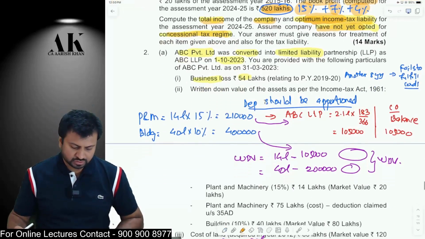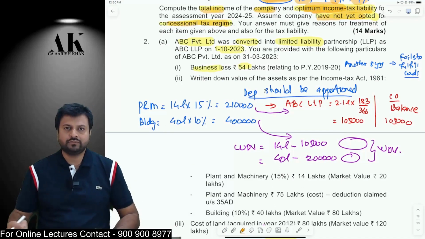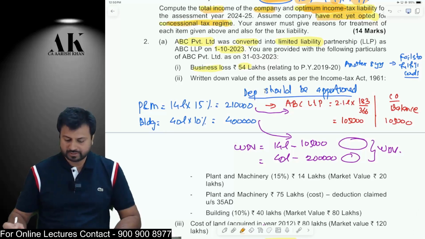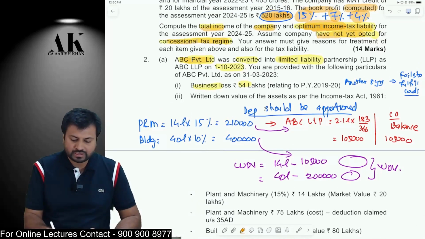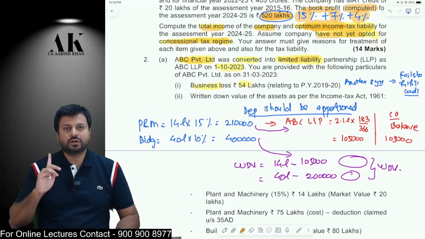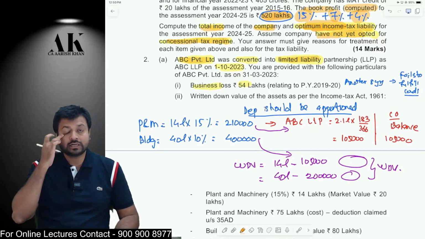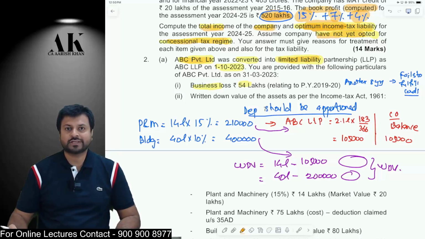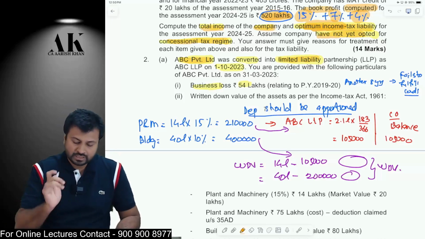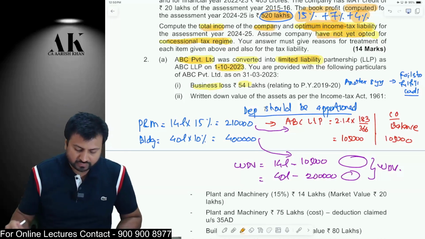Now let's move on to the next question. The next question is also a very new kind of question. We have not done this type of question in the earlier papers. Okay. So ABC Private Limited is there. Now that is converted into an LLP. So remember, whenever a private limited or an unlisted company is converted into an LLP, the provisions of section 47(xiiib) are applicable. Now, they have converted on 1st of October 2023.